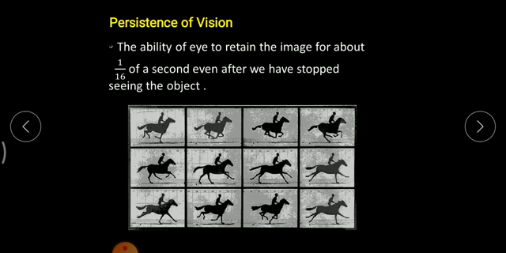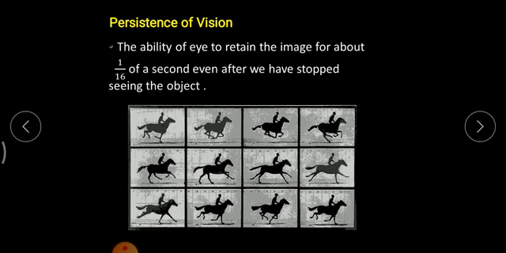Now, persistence of vision. What exactly do we mean by persistence of vision? Persistence of vision is nothing but that whatever we are seeing in nature doesn't immediately fade. It lasts for a short time. That is persistence of vision. It is the ability of the eye to retain an image for about 1/16th of a second, which means 0.016 of a second. That image will last in your mind. So that is persistence of vision.